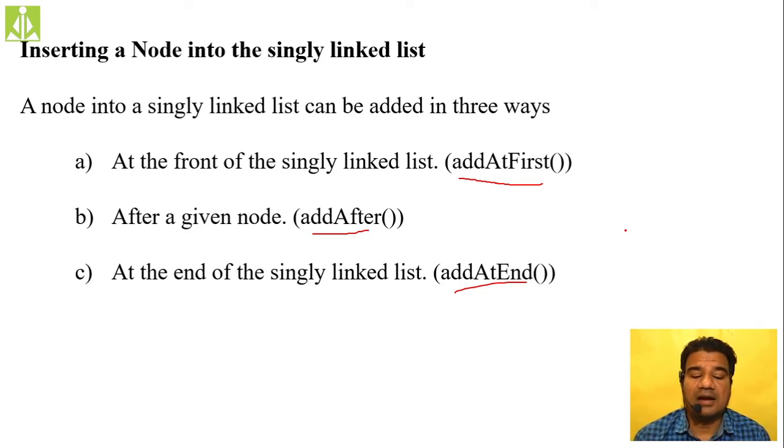Then we have add at end of the singly linked list. What will this function do? It will add a newly created node at the end of the singly linked list. At the end of the singly linked list, it is going to add a newly created node.